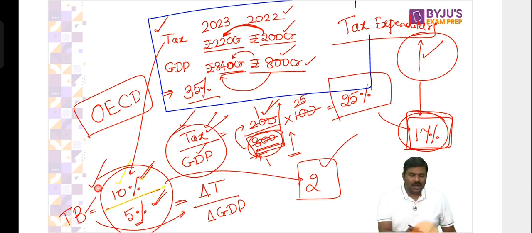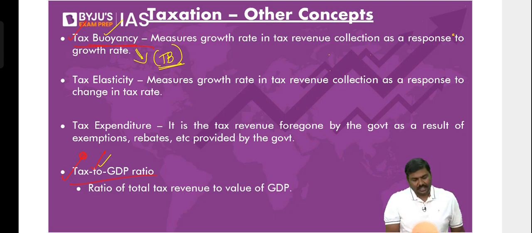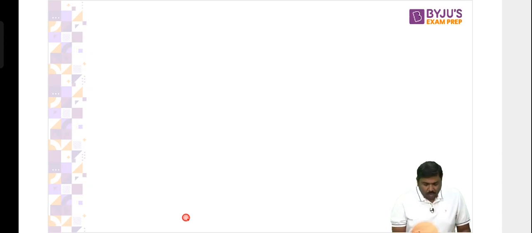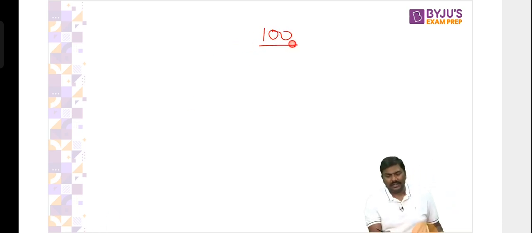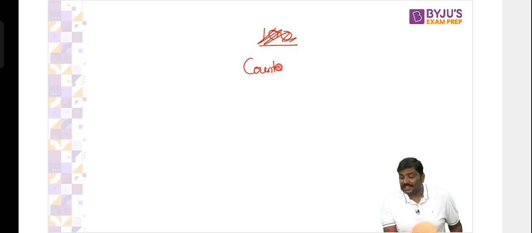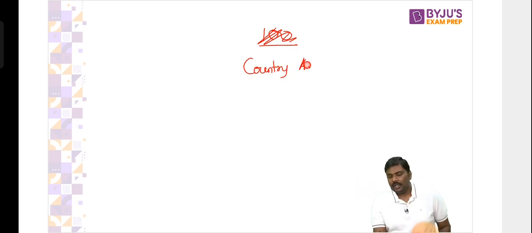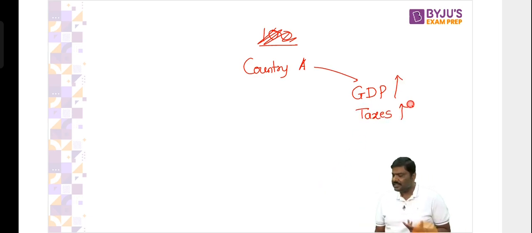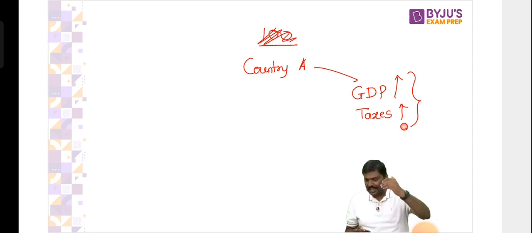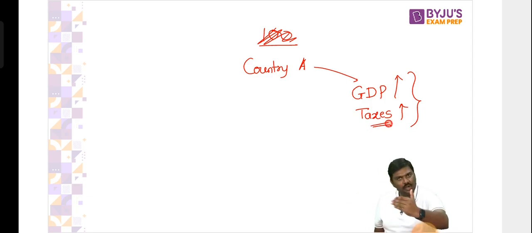Okay, so understand the second one here. The first one is tax to GDP ratio, and one is tax buoyancy. What is tax elasticity? Let me explain it. Follow this carefully. Imagine you are looking at a country, let's say country A. Don't get confused. This country experiences a higher GDP growth rate, as a result of which the taxes collected will also increase. You see a country where GDP growth has happened, and as a result of this, the tax collection has also increased.